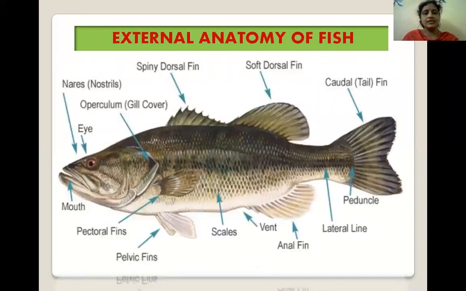This slide shows the external anatomy of fish. The body is elliptical in shape to overcome water pressure during movement. Body is covered with dermal scales. It is of cycloid, ctenoid, ganoid, or placoid type. Next, limbs are absent in these fishes. Lateral line sense organs are present in fish. Eyes are without eyelids.